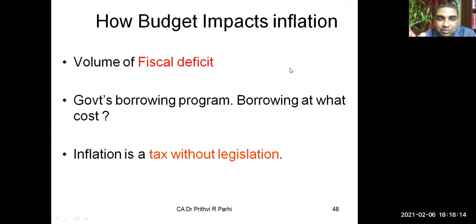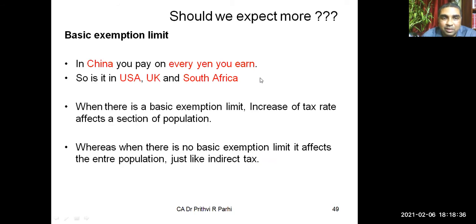Okay. So, a little inflation is okay because this motivates people to produce more because prices keep on increasing. But inflation beyond a limit affects the purchasing power of the people. So adversely affects the people. So that needs to be controlled.